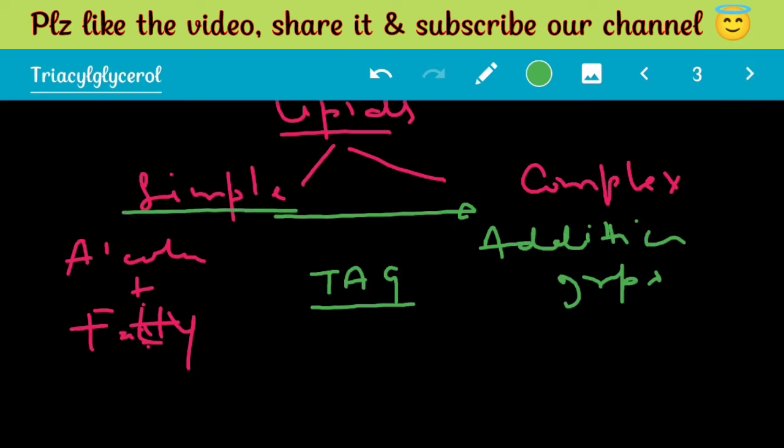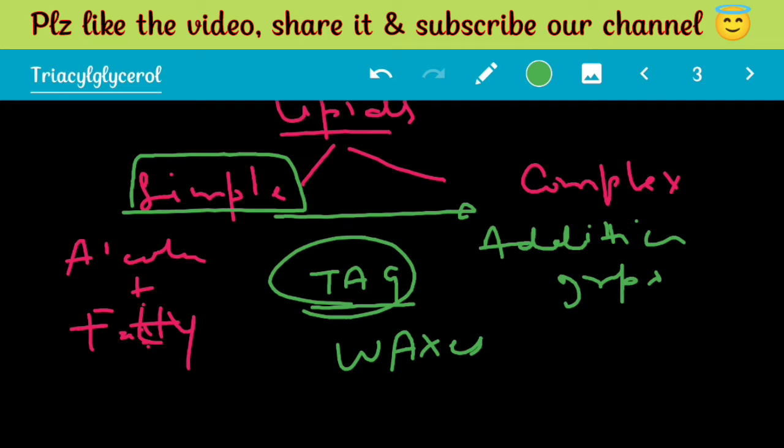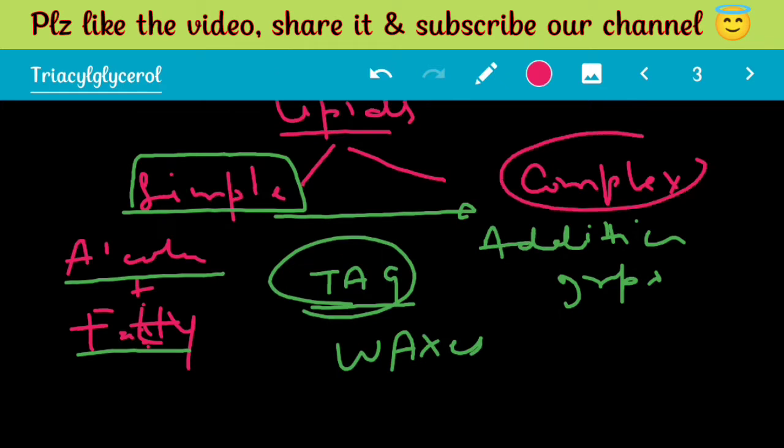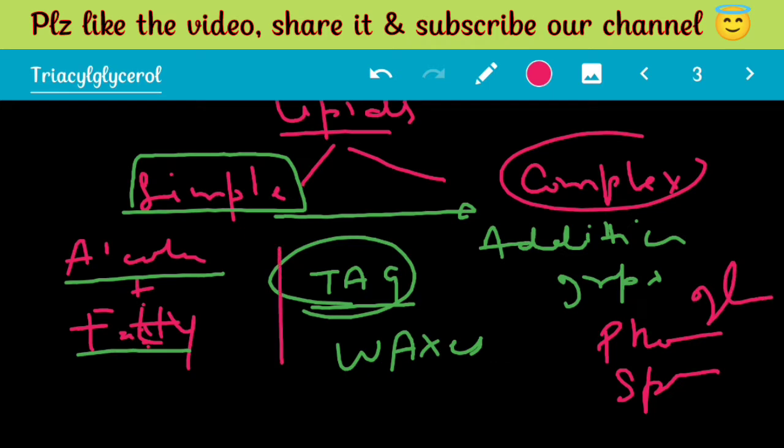TAGs and waxes are in the simple lipid category, and even in simple lipids, TAGs are the simplest. They just consist of alcohol and fatty acids. There are no additional groups present. Additional groups can be, for example, in phospholipids, sphingolipids, glycolipids and other complex lipids. So today's topic is TAGs and waxes.